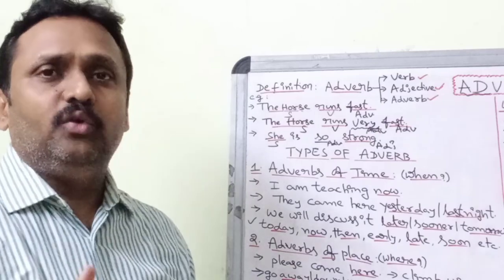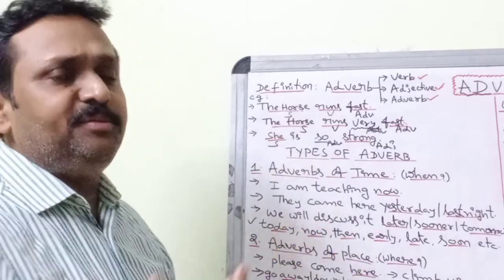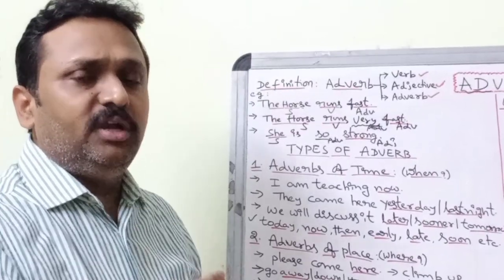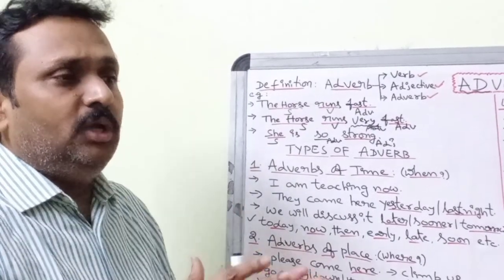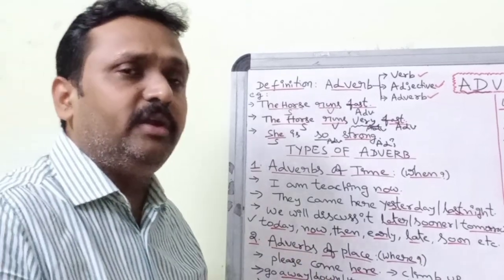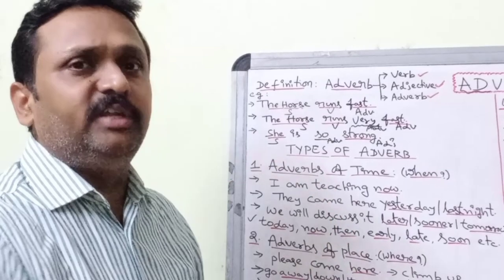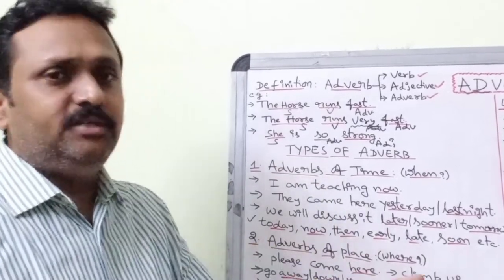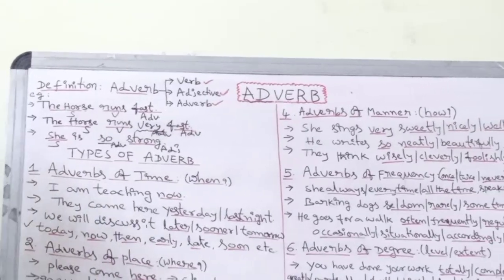And now let's focus on types of adverbs. There are different types, broadly 5 types, but if we split them into different categories, up to 7 to 8 types, at least 7 types maximum we can split. Let's focus on these types; very easily we can understand.